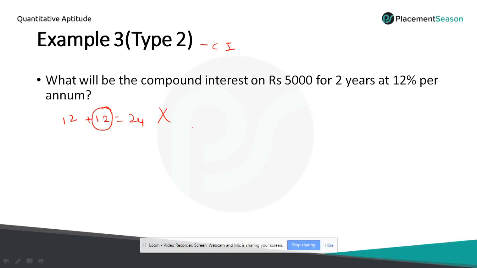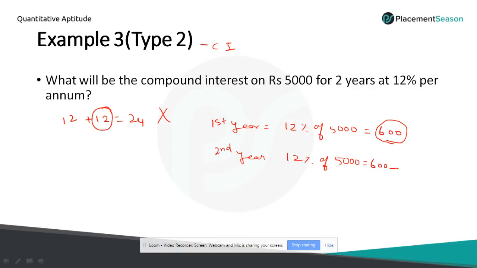So if I write like this, 12% in the first year is equal to, first year 12% of 5,000, 12% means 600. So at the end of the second year, 12% of 5,000 is equal to 600, and the 12% of 600 should be added here.